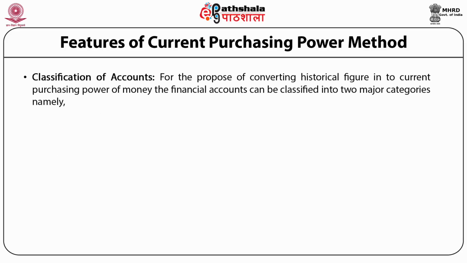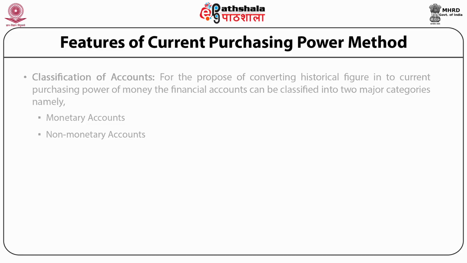For the purpose of converting historical figures into current purchasing power of money, the financial accounts can be classified into two major categories, namely monetary accounts and non-monetary accounts.